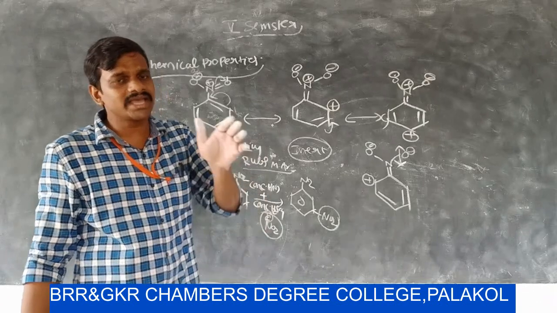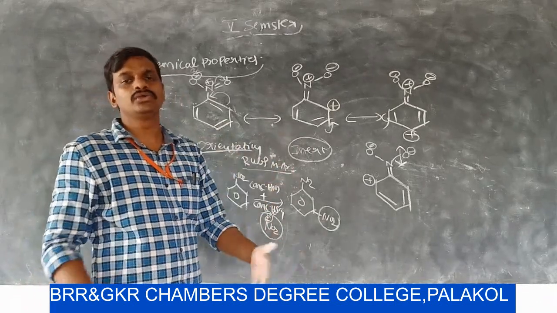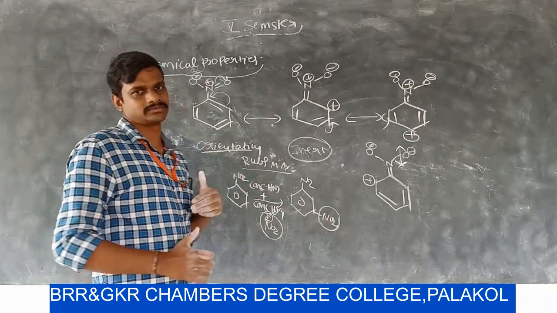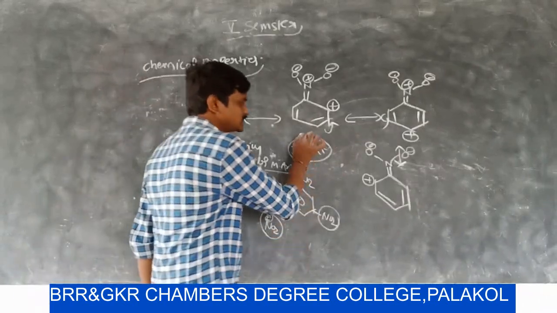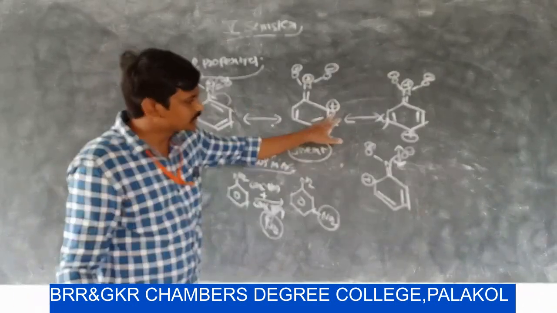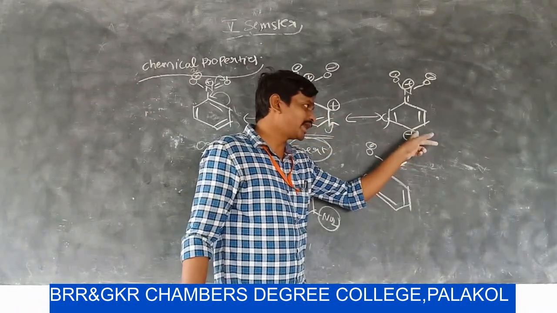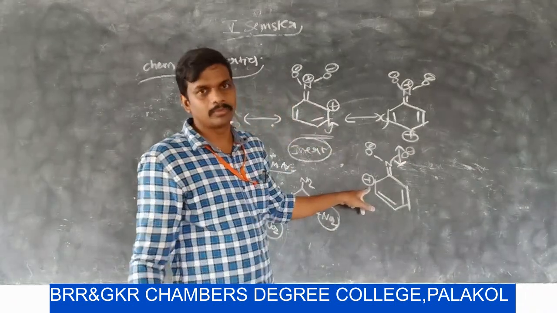Electrophiles always react at nucleophilic centers. Here, by observing these resonance structures, in this resonance structure the ortho position gets a positive charge. In this resonance structure, the para position gets a positive charge. In this resonance structure, the other ortho position gets a positive charge.